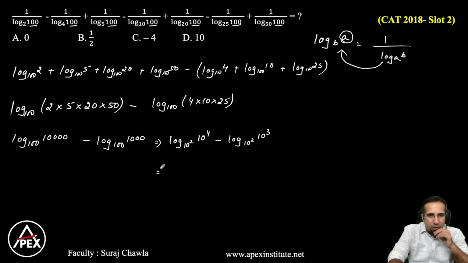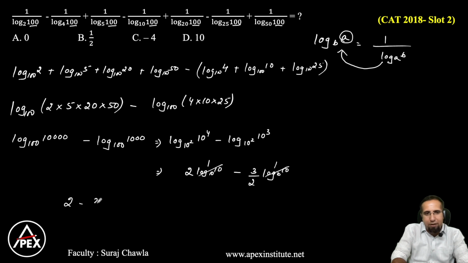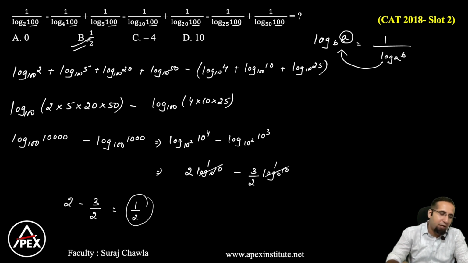Clear? So this can be written as 4 by 2, that is 2 log 10 base 10. Let me write it as log 10 base 10, which is 1, minus this can be written as 3 by 2. Again, I can write this as log 10 base 10. So 10 base 10 is also equal to 1. So my final answer becomes 2 minus 3 by 2. Now 2 minus 3 by 2 will eventually give you 1 by 2 as the answer, and therefore option B is going to be our required answer.